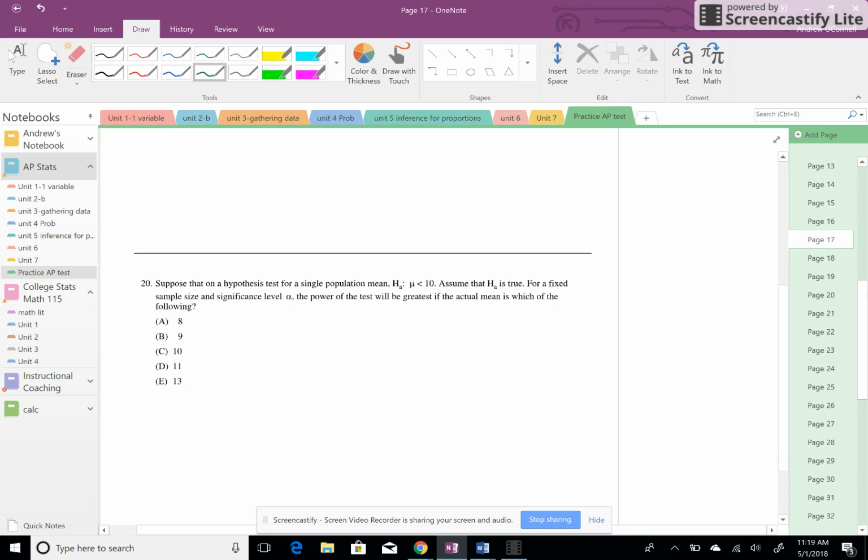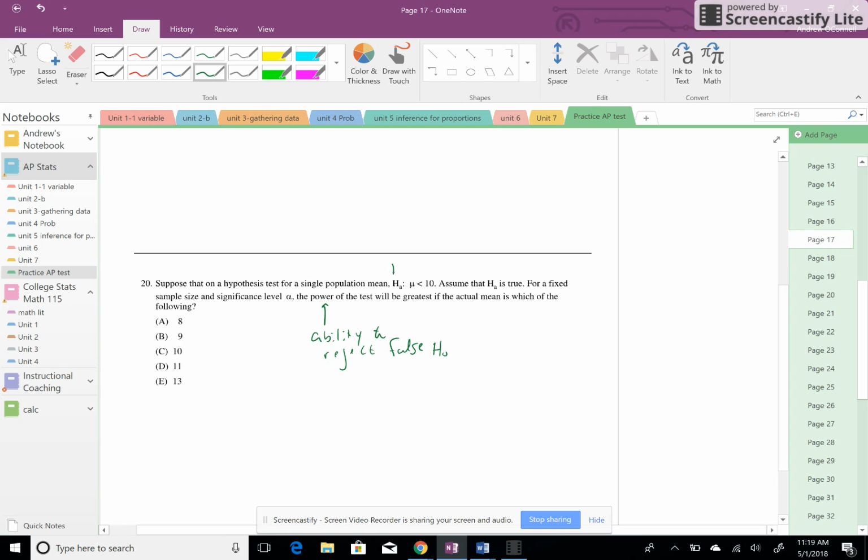20. Suppose on a hypothesis test for a single population mean, the alternate hypothesis is that the population mean is less than 10. Assume that the alternate is true, that the mean is less than 10. For a fixed sample size and significance level, the power of the test will be greatest if the actual mean is which of the following. Now, power is the ability to reject a false null. So, which one will give you the most ability to reject a false null?